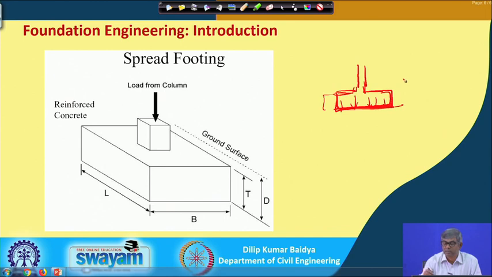So, that means, if the capacity of the soil is, suppose, P and the foundation load is Q, I will adopt an area of foundation, suppose A, and that gives you, suppose, another pressure P1. This is because of the foundation.